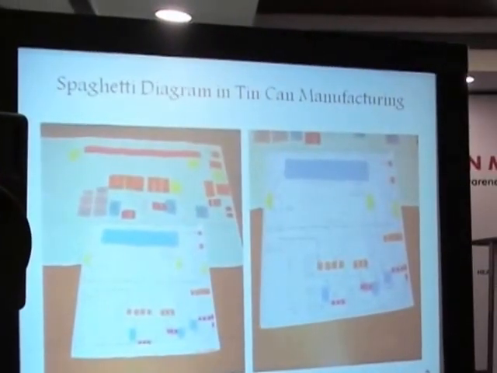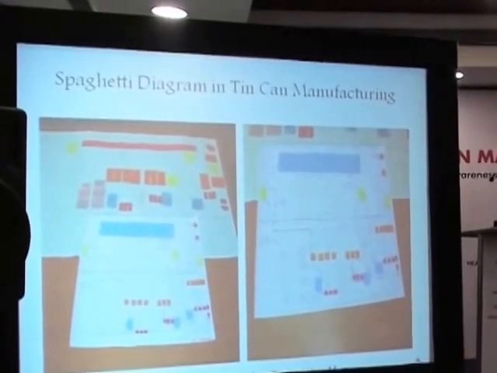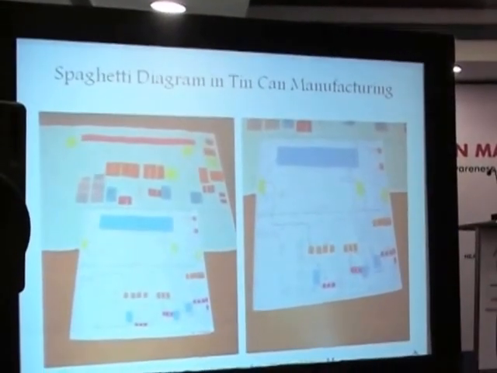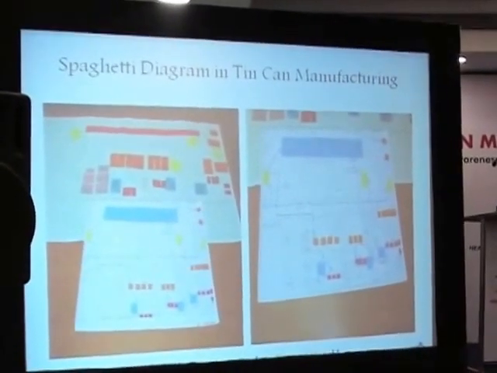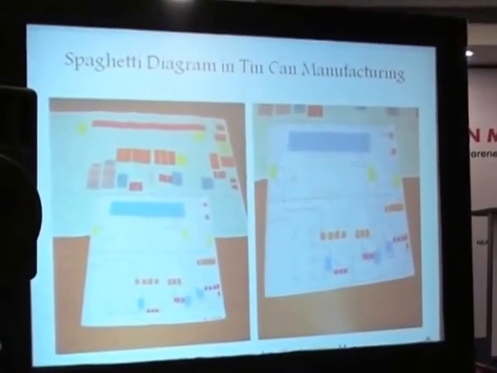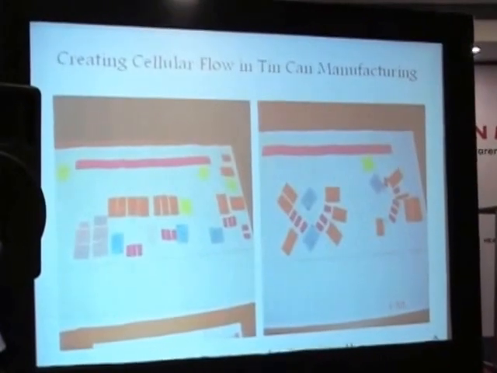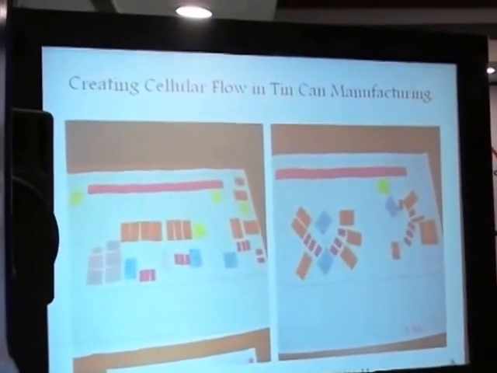Now, let me show you, let me go back. This is how a spaghetti was made in a tin can manufacturing company. You do E-scale modeling, graph paper, which is the easiest. Nowadays, you can do CAD, but it is much easier than CAD also. You prepare a spaghetti, you design cellular, what you see on the right side.